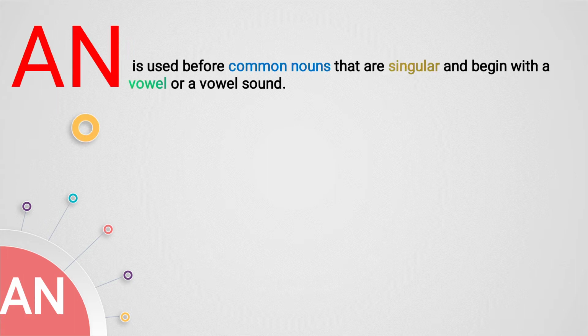The next article is an, where we will use an. So an is used before a common noun that is singular. Again we will use it for a singular noun, and beginning with a vowel, okay, or vowel sound, means A, E, I, O, U. Wherever these alphabets will be there, before that we will use article an. Let's see the example.